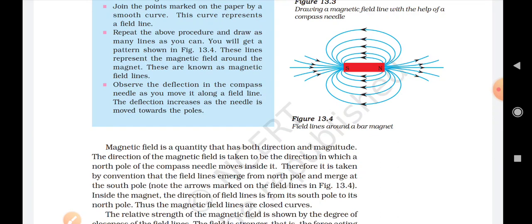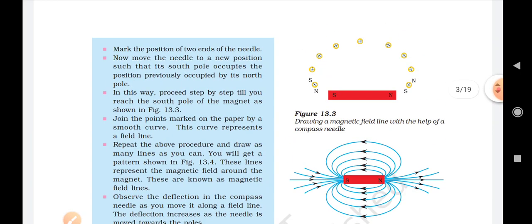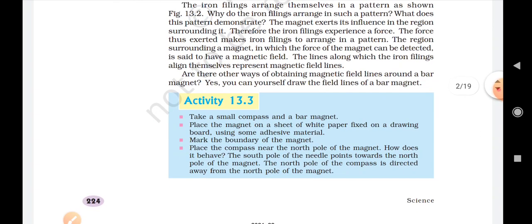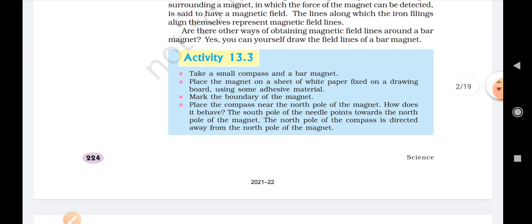Suppose, students, you take a bar magnet, as we have seen in this case, and when we sprinkle iron filings, you will find that most of the iron filings stick to the poles of the bar magnet, that is the north pole and the south pole, and a smaller amount of iron filings remain at the middle. This proves that the magnetic field strength is more near the poles rather than the middle.